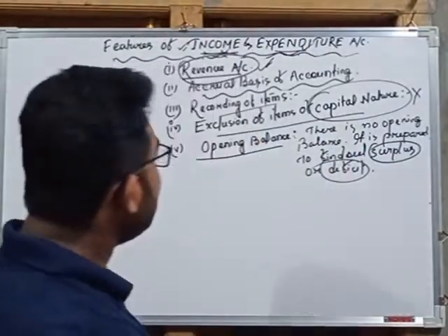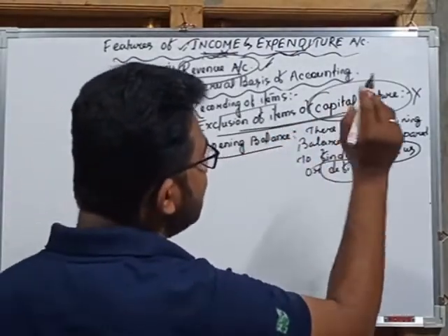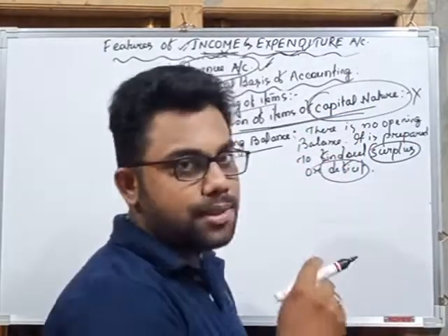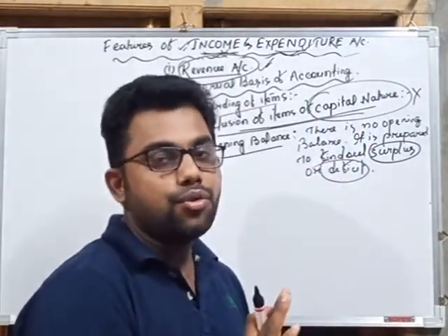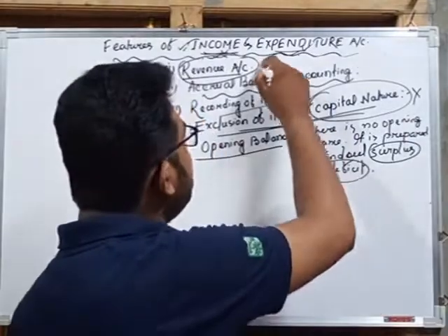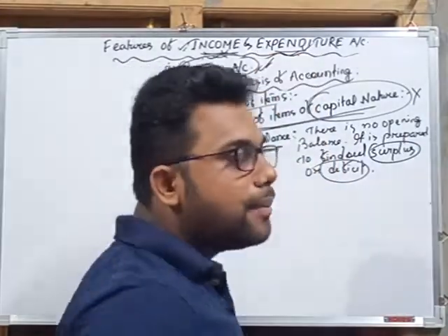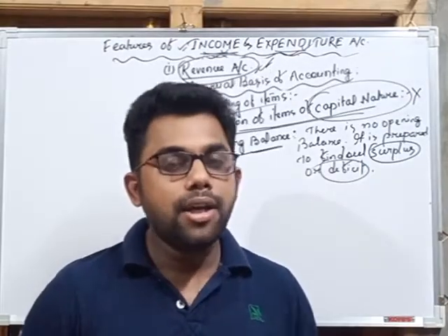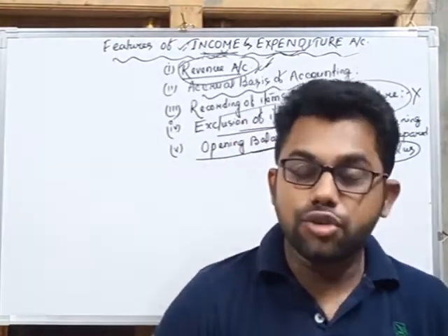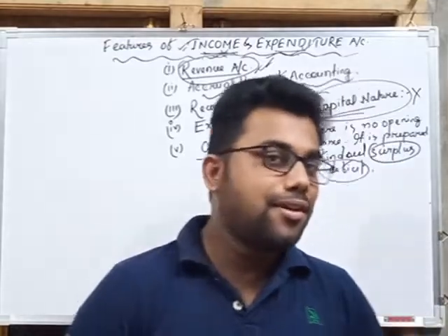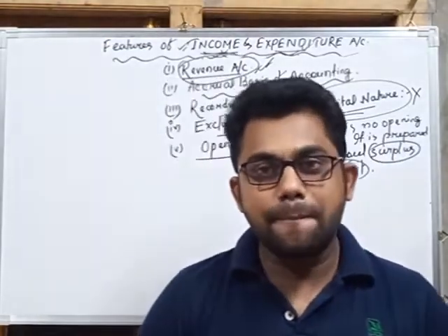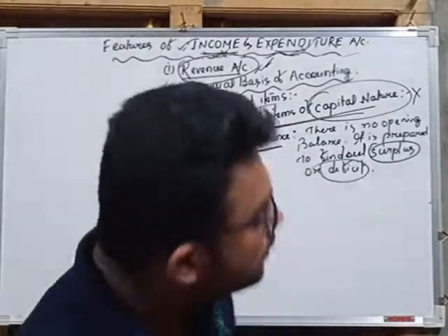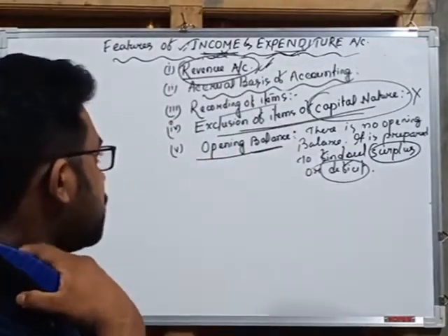Next, exclusion of items of capital nature. All the capital nature items, that means capital payments and capital receipts, will be ignored because it is a revenue account. There is no opening balance and there is no closing balance. Rather, we have to prepare this account to find out the surplus earned or deficit suffered by the non-trading organization. So these are the main important features of income and expenditure account.